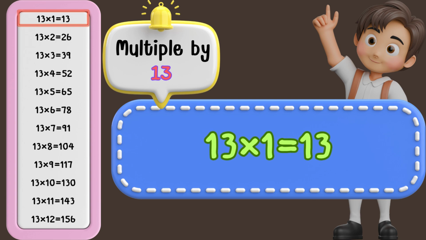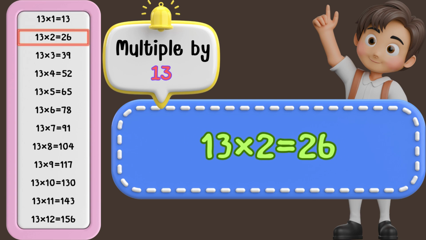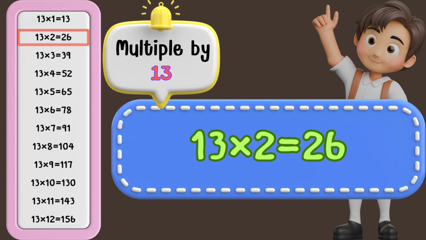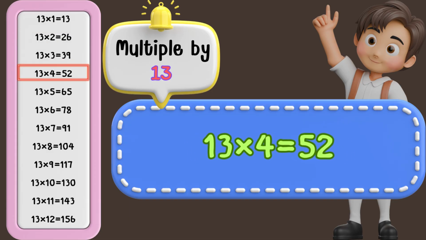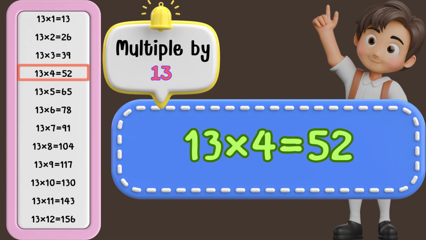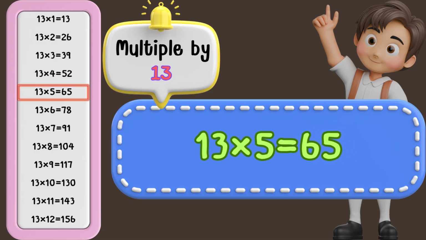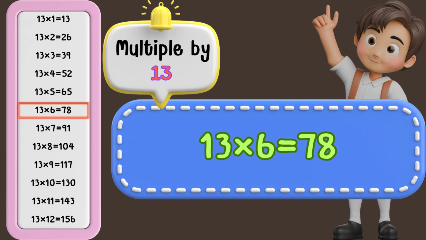13 times 1 is 13. 13 times 2 is 26. 13 times 3 is 39. 13 times 4 is 52. 13 times 5 is 65. 13 times 6 is 78.